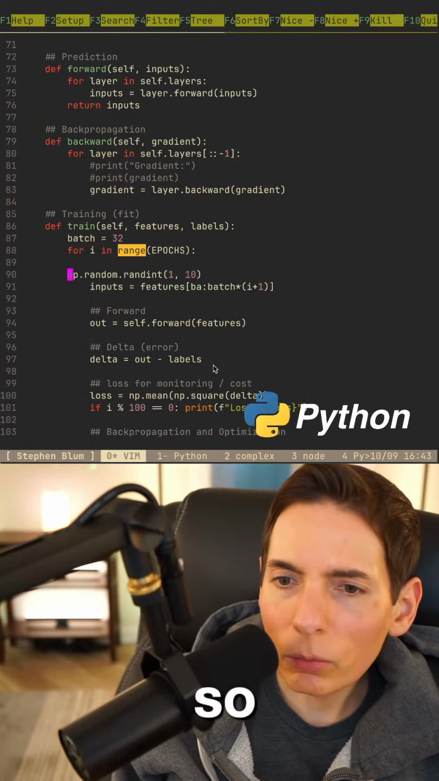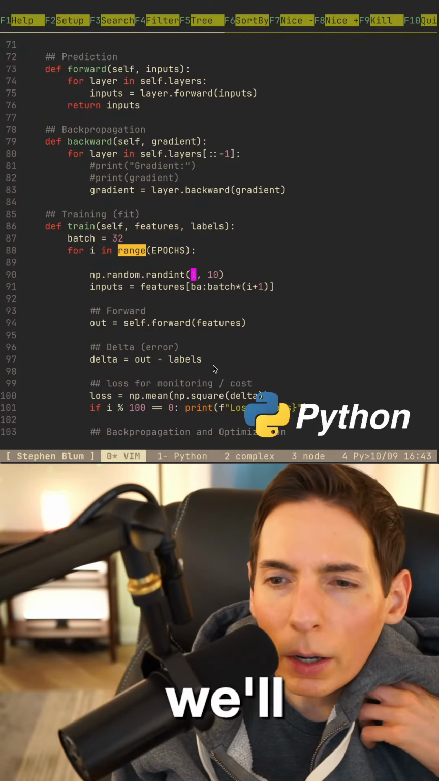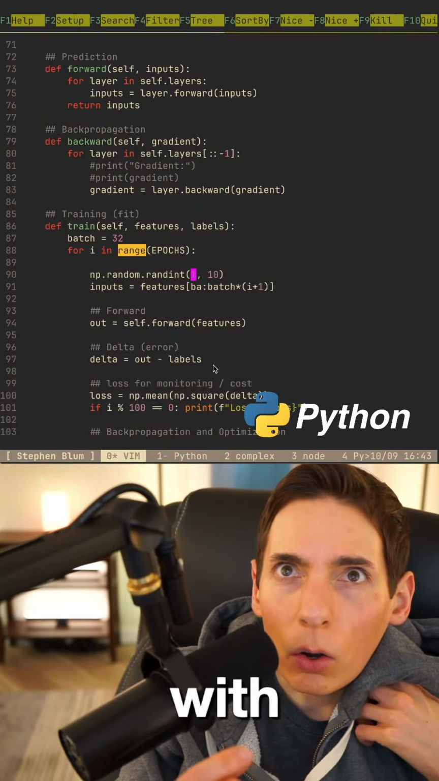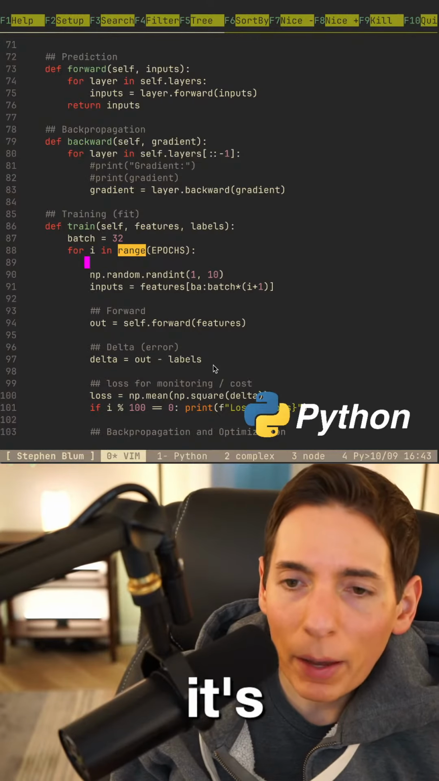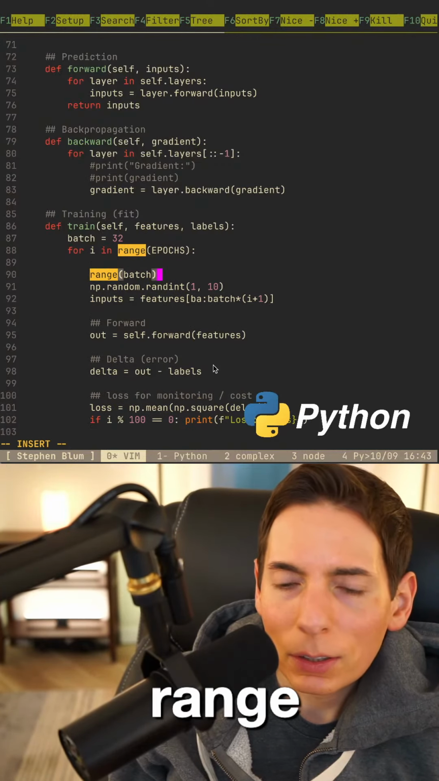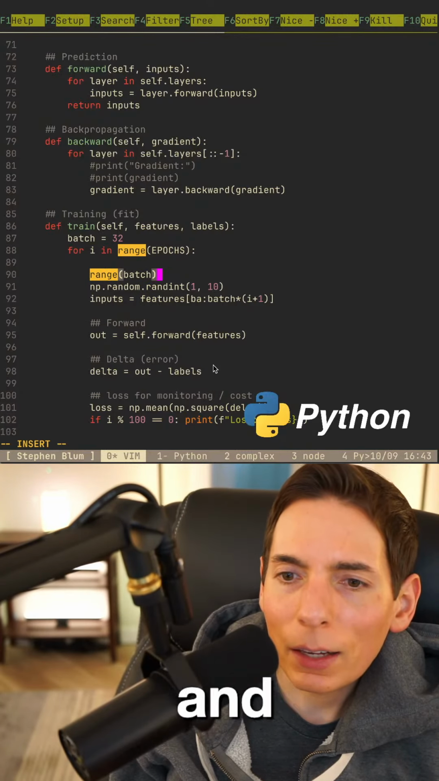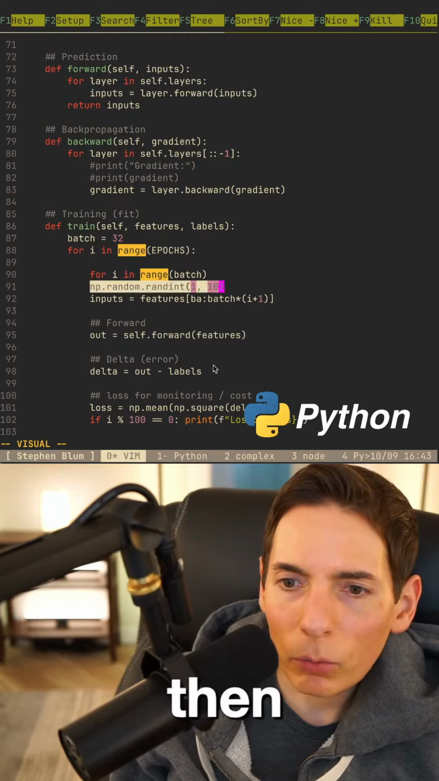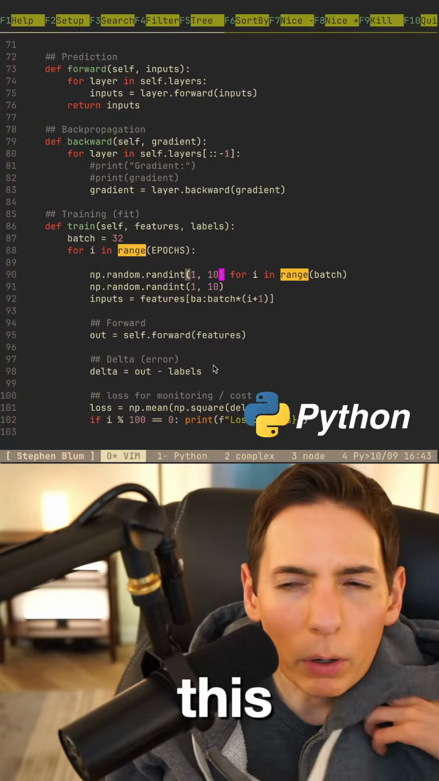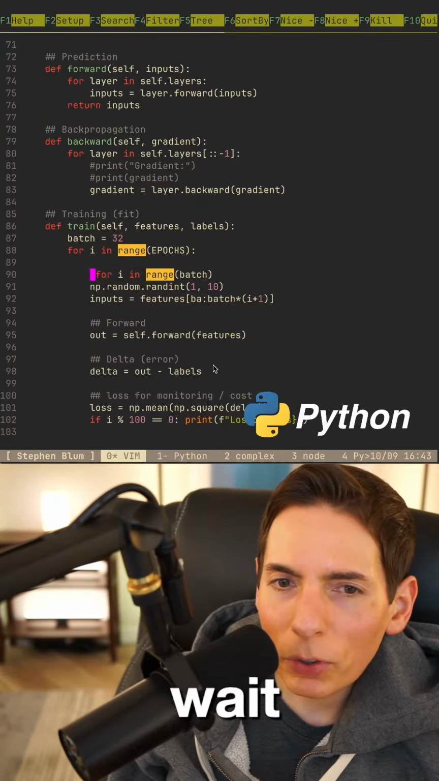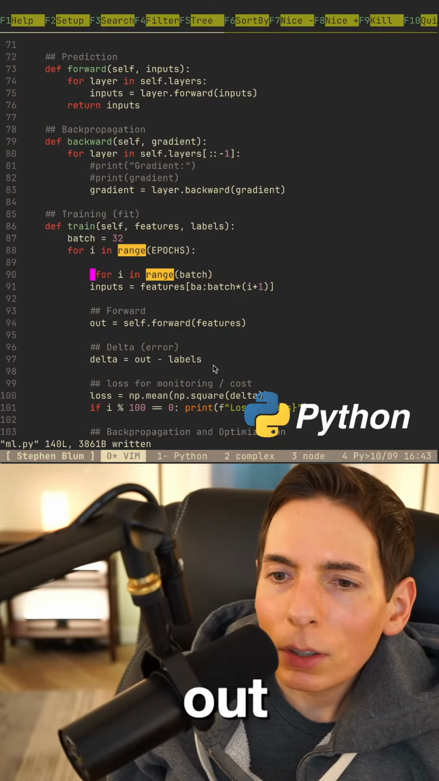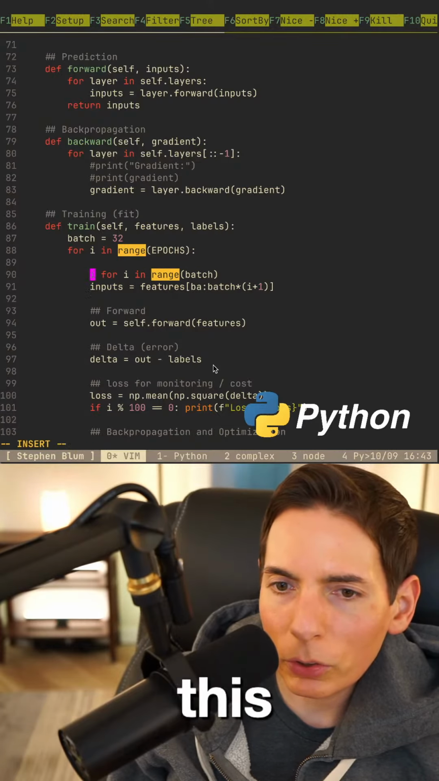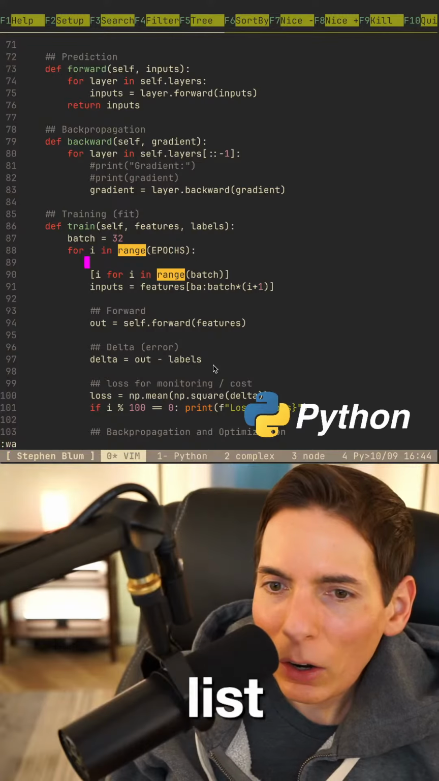Okay, so we'll figure this out. What we want to do is fill the array with a range that is the size of the batch. So we go range batch like this. So that is a range, and then we can say for i in, and then we do np.random like this. Almost. Okay. So we've got a range, for i in range like this. We're going to do some list comprehension here.